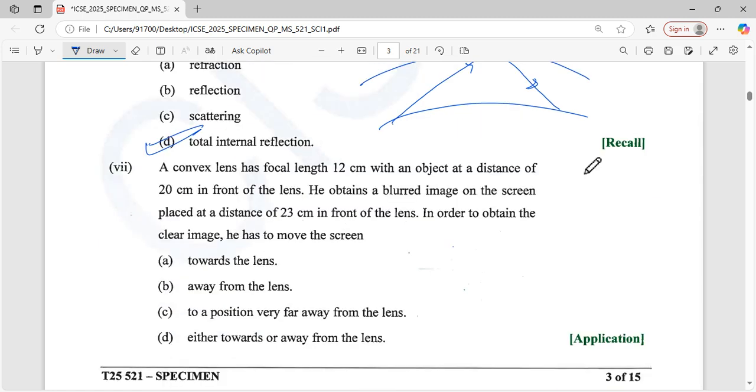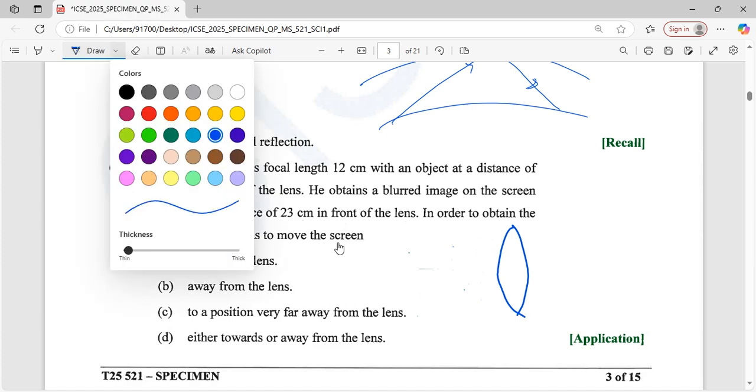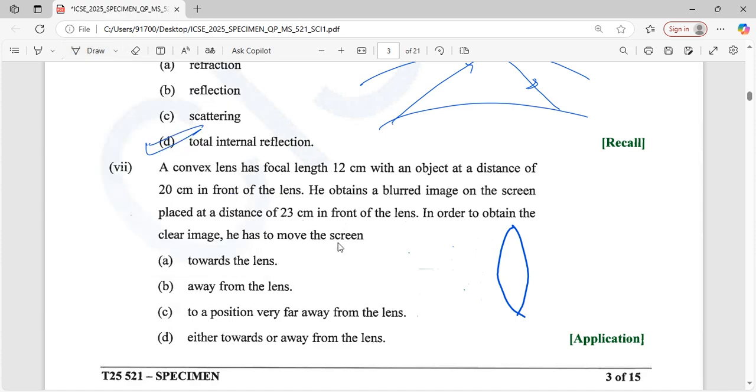So question number 6. The convex lens has focal length 12 centimeter with an object at a distance of 20 centimeter in front of the lens. He obtained a blur image on the screen placed at a distance of 23 centimeter in front of the lens. In order to obtain a clear image, he has to move the screen. The convex lens looks like this. That's the convex lens. So here we see the lens and focal length 12 centimeter.